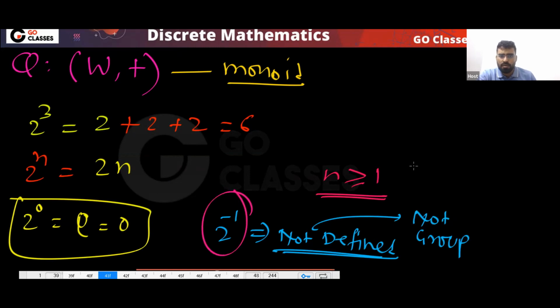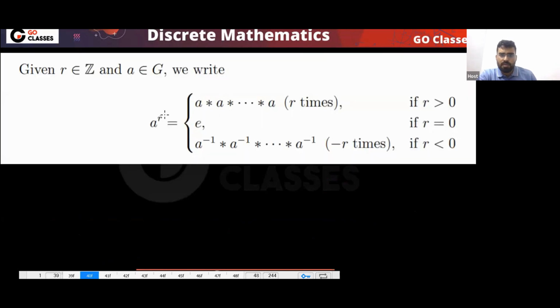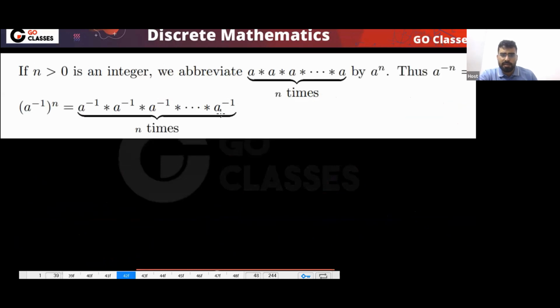2 power 0 is always the identity element. What is the identity element here? The identity element is 0. So 2 power 0 is 0 here. Is it clear? Because remember, a power 0 is always the identity element.